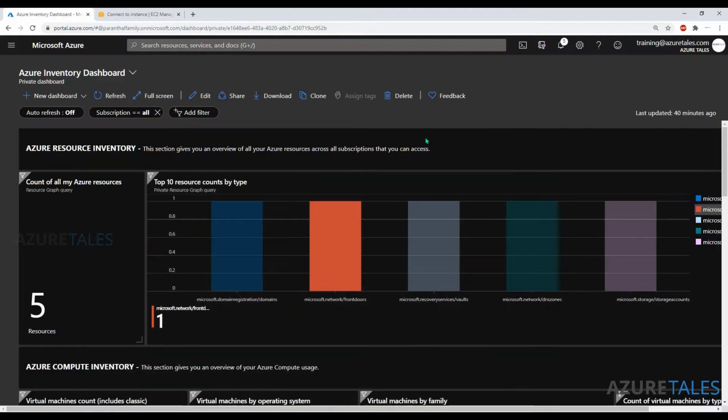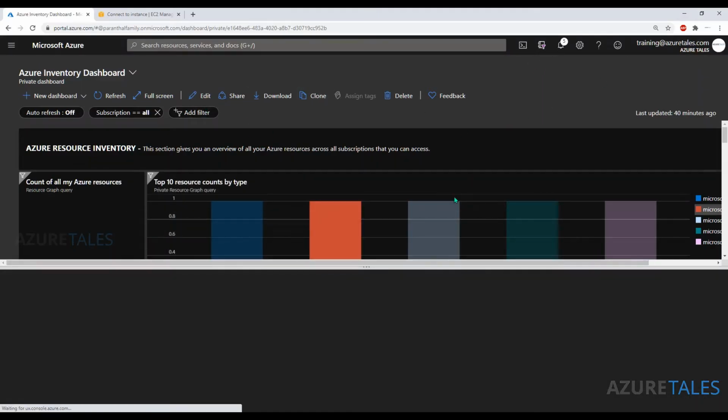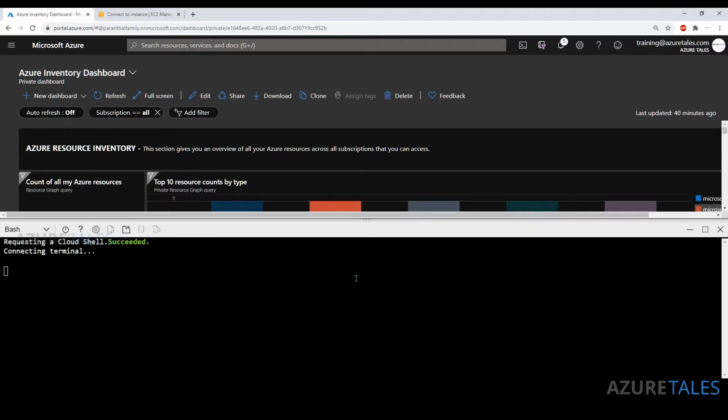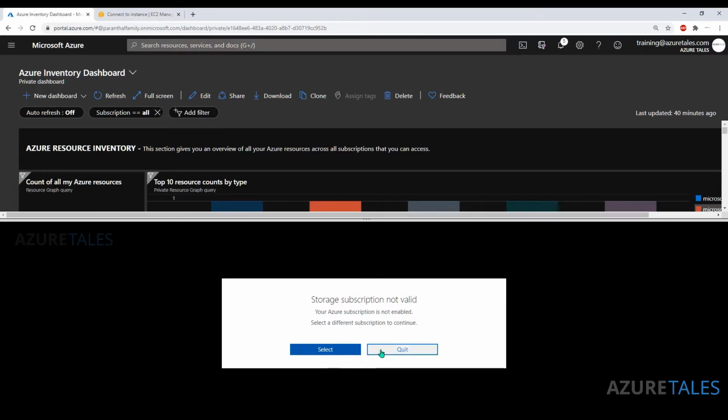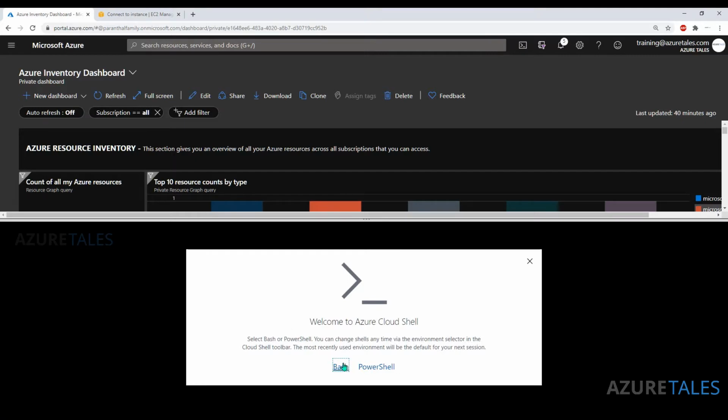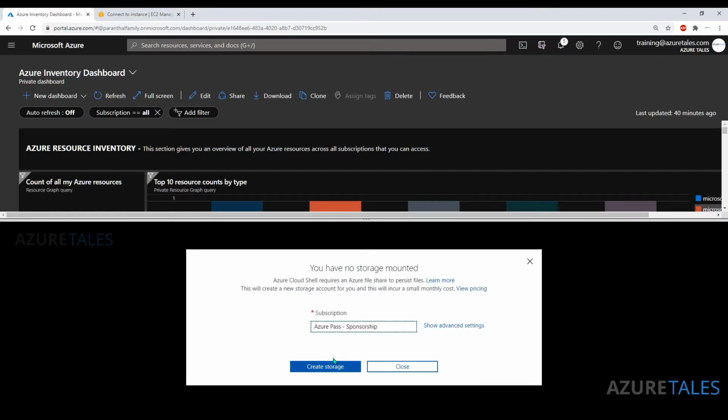So let's get started. The first thing that we need is to open Cloud Shell. There are multiple ways by which you can create a service principal. You can use the Azure portal, you can use Azure CLI, or you can use PowerShell. Out of all these, I feel Azure CLI is the easiest way to create a service principal. So let me just open Cloud Shell and let me mount the storage first.